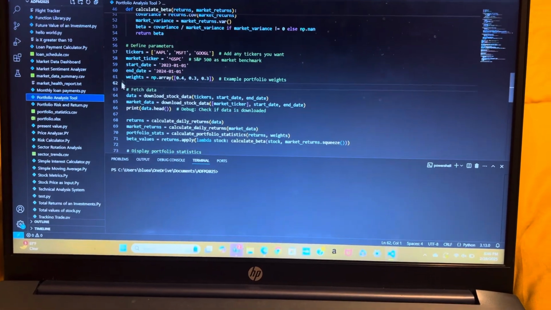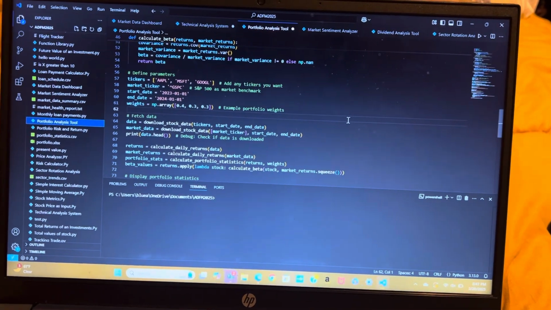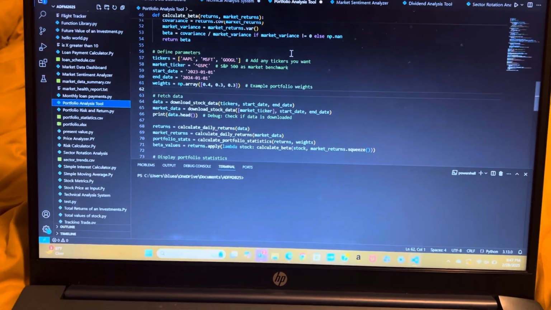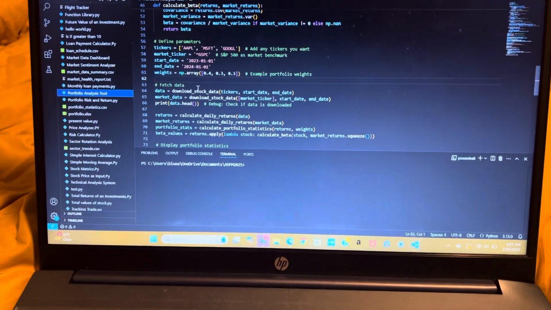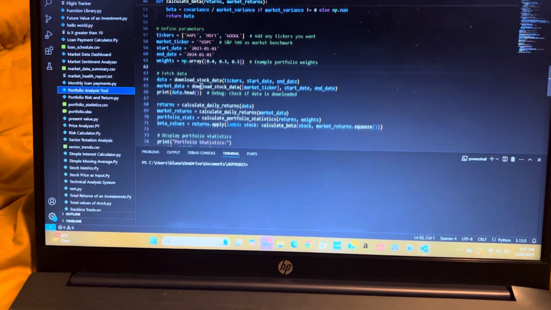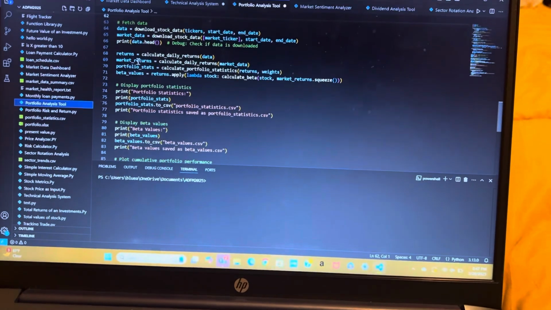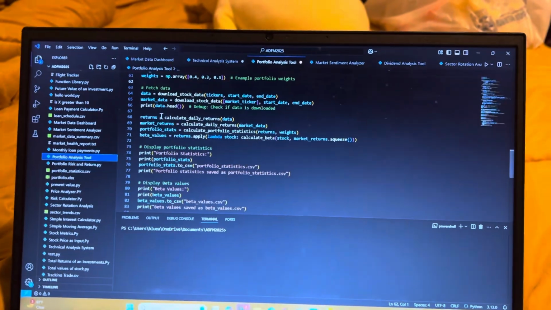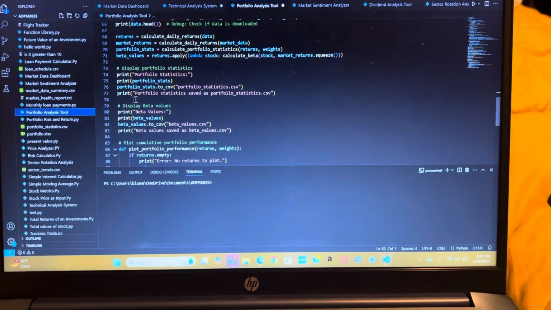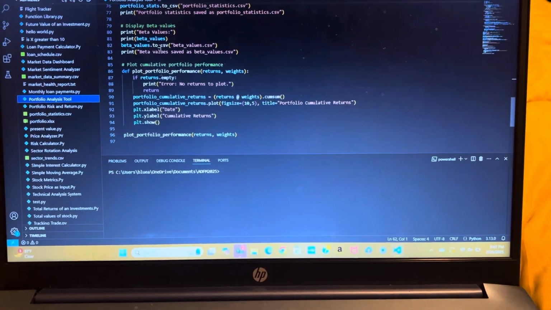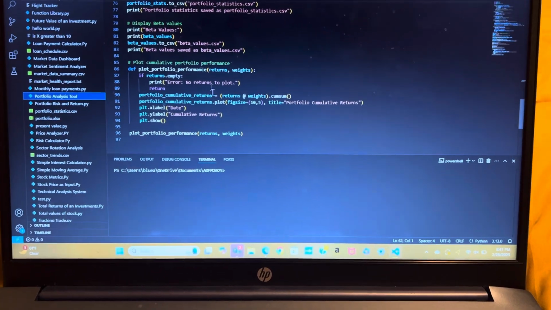Then again, we're defining those parameters, fetching that data so that the portfolio performance analysis can be made. I've learned through ChatGPT, if we don't define the parameters and fetch the data, the analysis step cannot happen, which is actually the next step, where we are doing the portfolio performance analysis, where we're displaying that data, storing the values. Then down here is where we're actually going to plot every value that we just found.